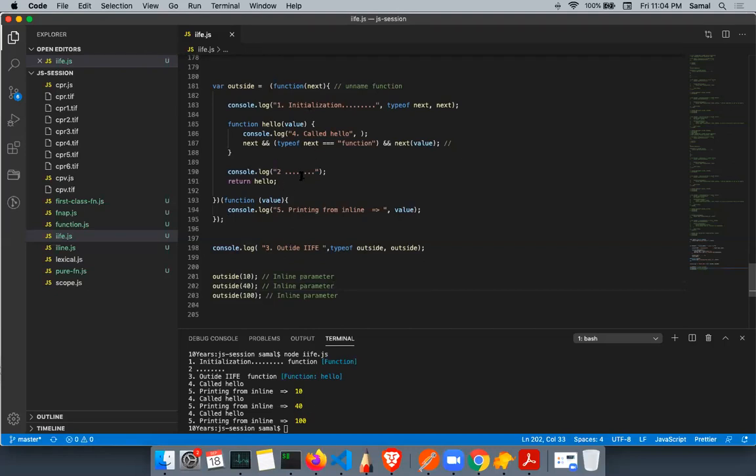So how many concepts have I used here? Function as a parameter, inline function, anonymous function, function expression or function assignment, and the IIFE as well.